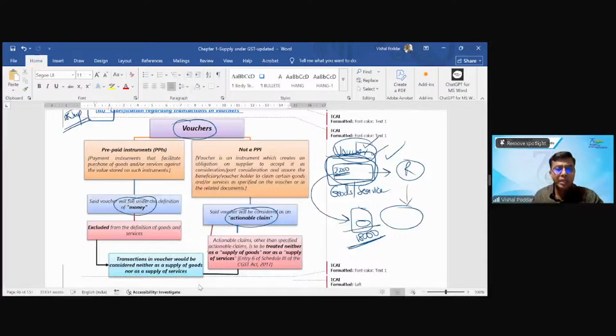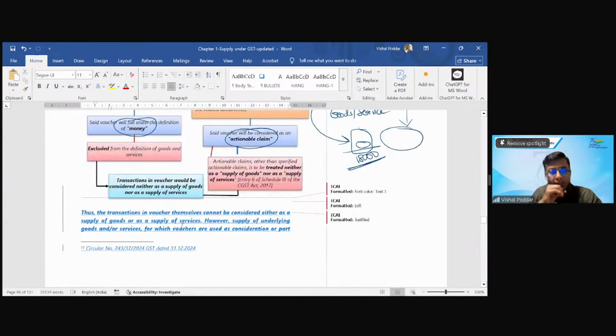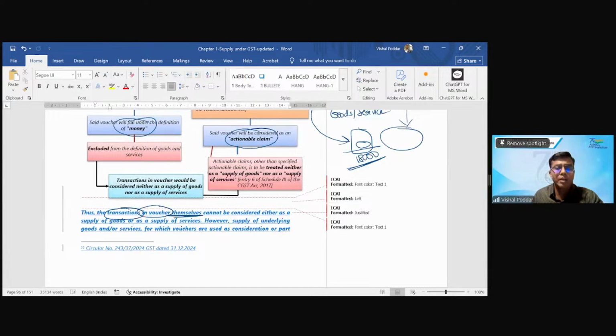Settling all this, this particular clarification has come, which says that whenever I, or anybody for that matter, is purchasing this voucher, I'll use the word purchase because I have purchased this voucher by paying 2,000, this cannot be taxed because the transaction in a voucher by itself can neither be a supply of goods nor a supply of service, because a voucher is neither of the two.